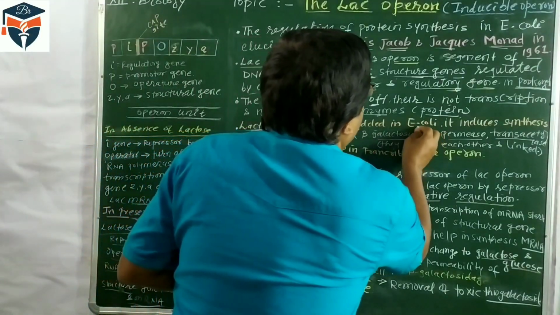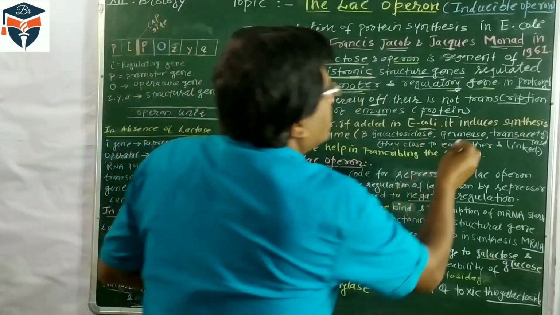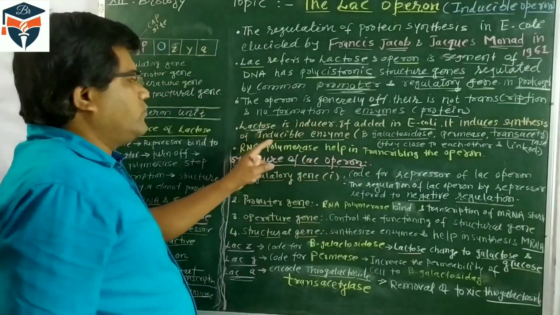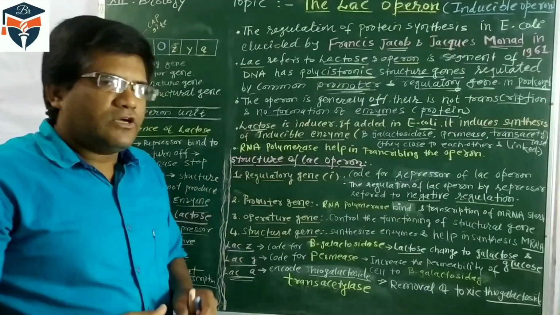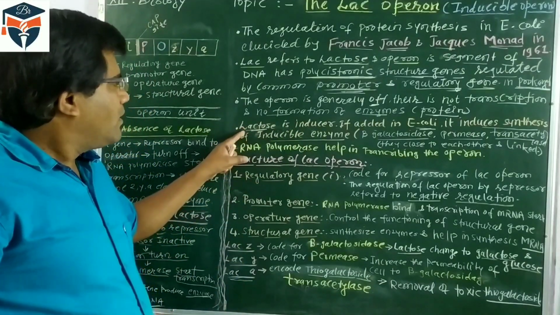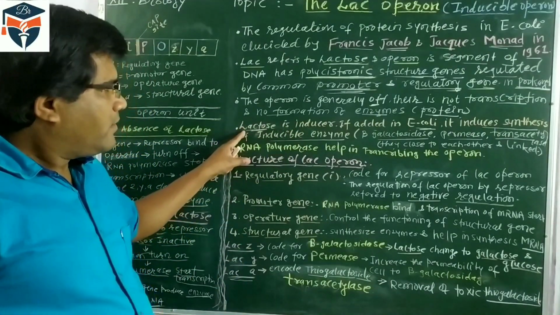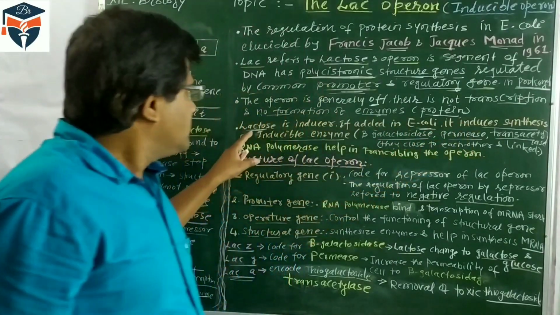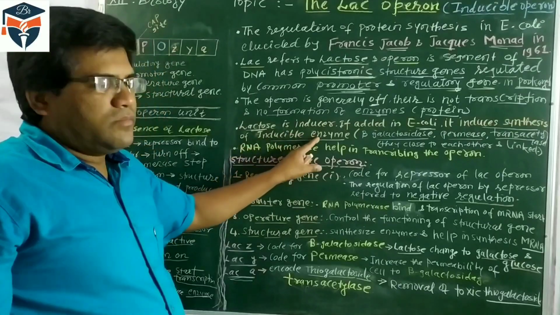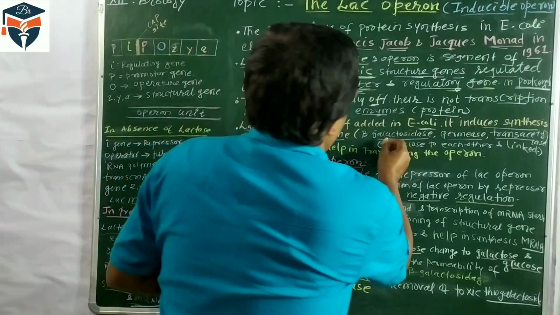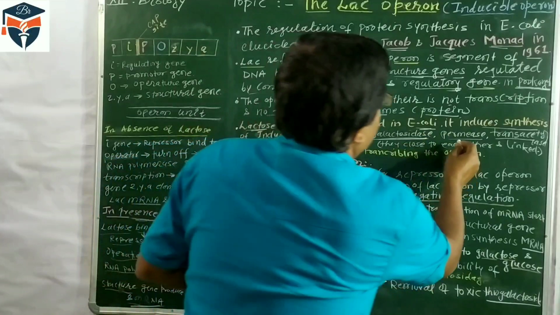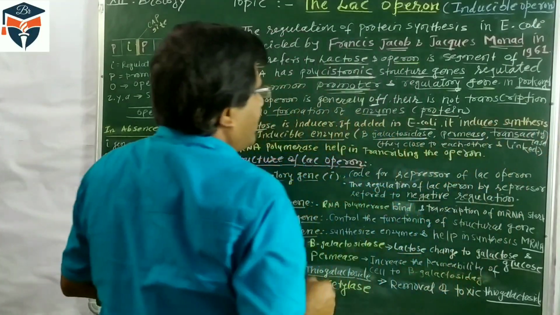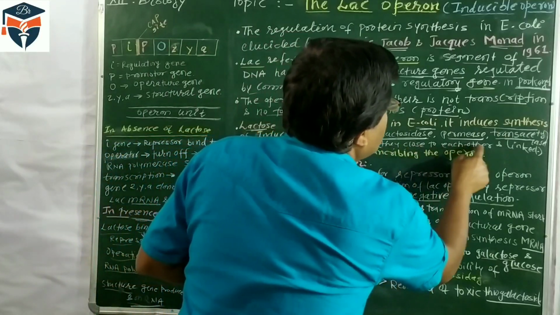When lactose is added in E. coli, it induces the synthesis of some enzymes, which are called inducible enzymes. So when lactose is added to the system, E. coli synthesizes inducible enzymes such as beta-galactosidase, permease, and transacetylase. They lie close to each other and are linked.